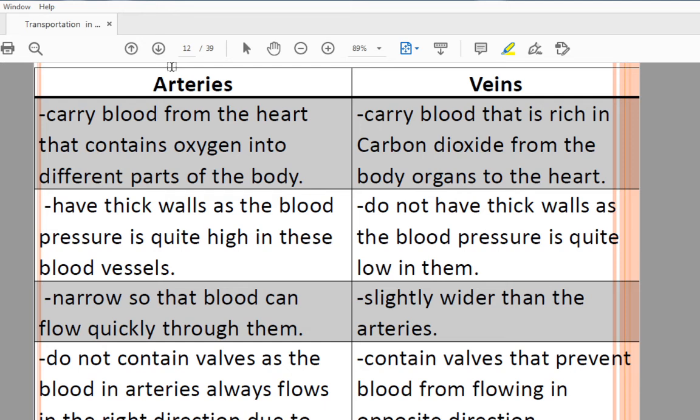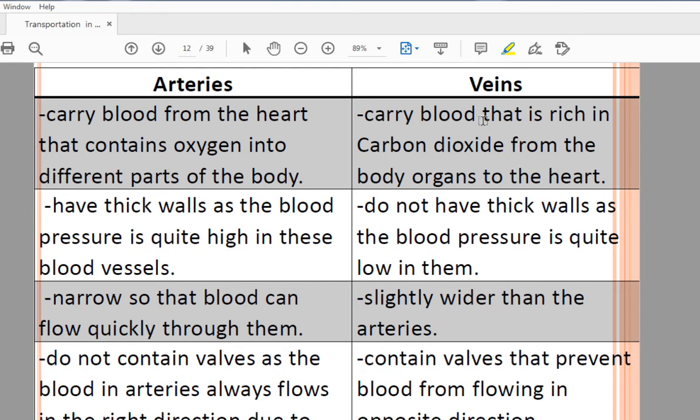To feel the blood rushing through the arteries, please place two fingers in the hollow spot on the wrist. Then the throbbing sensation or the pulse that you can feel is actually the blood rushing through the arteries. Means you can feel the arteries, you can feel the pulse rate. So the arteries are the tube-like structures which carry the blood from the heart, which contains the oxygen. Understood?